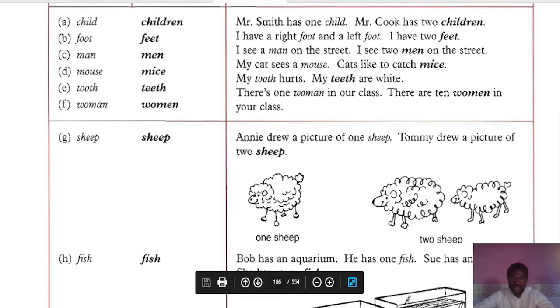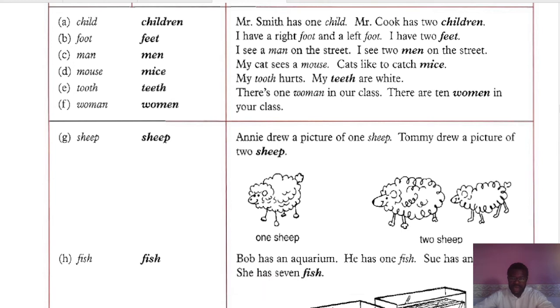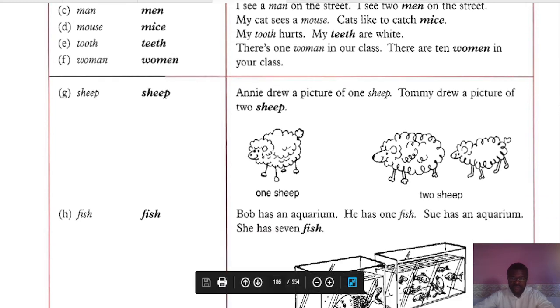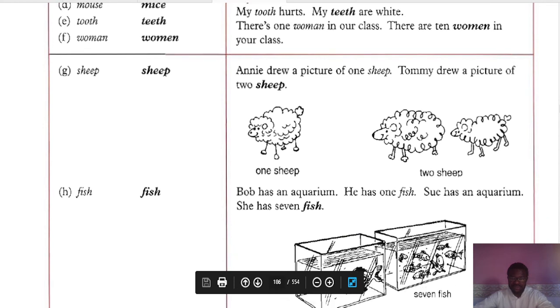Here, Bob has an aquarium. He has one fish. Sue has an aquarium. She has 7 fish. Can you see the aquarium? See the aquarium here.